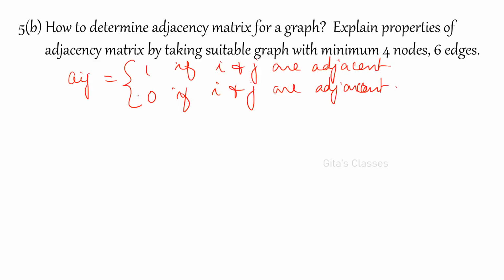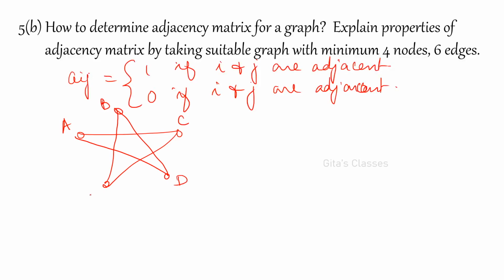Okay. So I'll consider this graph. A, B, C, D and E.